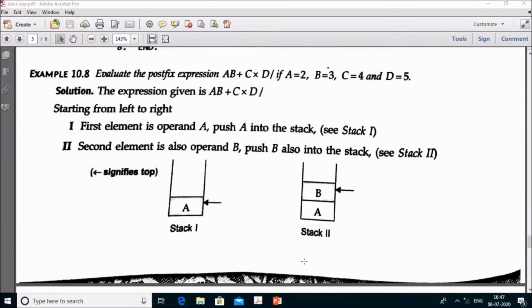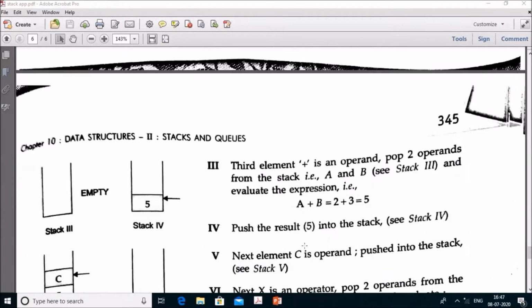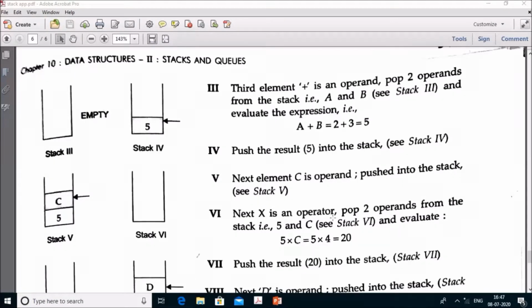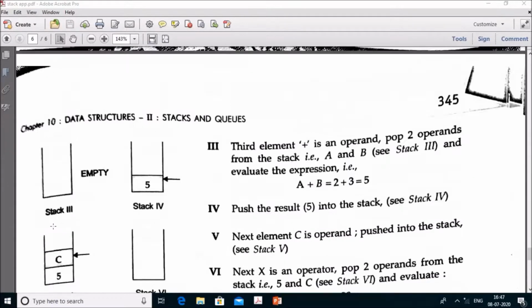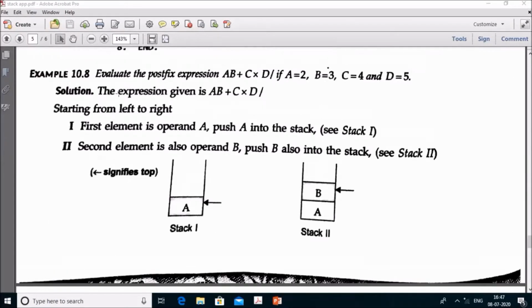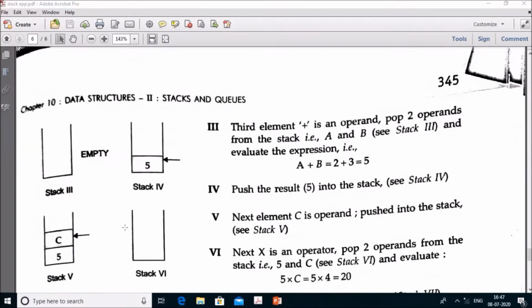A is equal to 2 and b is equal to 3. 2 plus 3 gives 5, and the result gets pushed back onto the stack. It becomes 5. Now the next element which we scan is c. Then c gets pushed because it is an operand. Now the next operator which you come across is cross. It is an operator, so pop the two elements and perform the operation. The value of c is equal to 4, so 5 cross 4 is equal to 20.